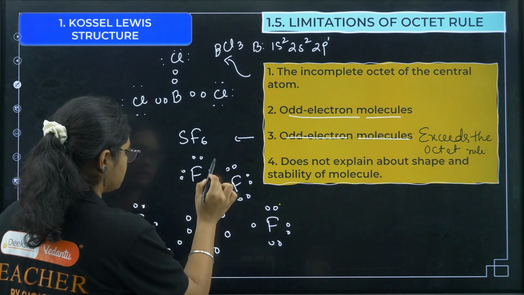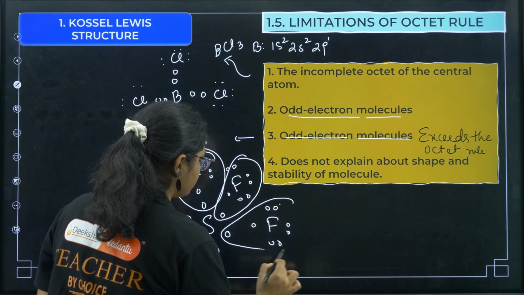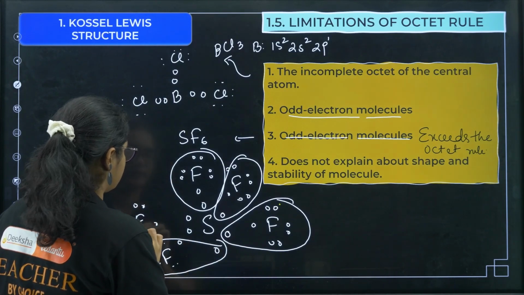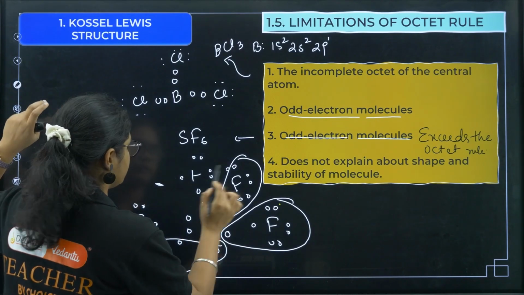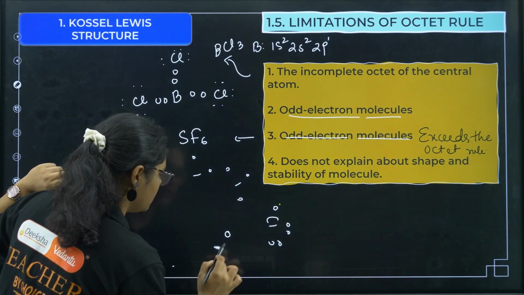So you can see each fluorine can form a bond with sulfur. I'll do it neatly so that you can understand in a better way.